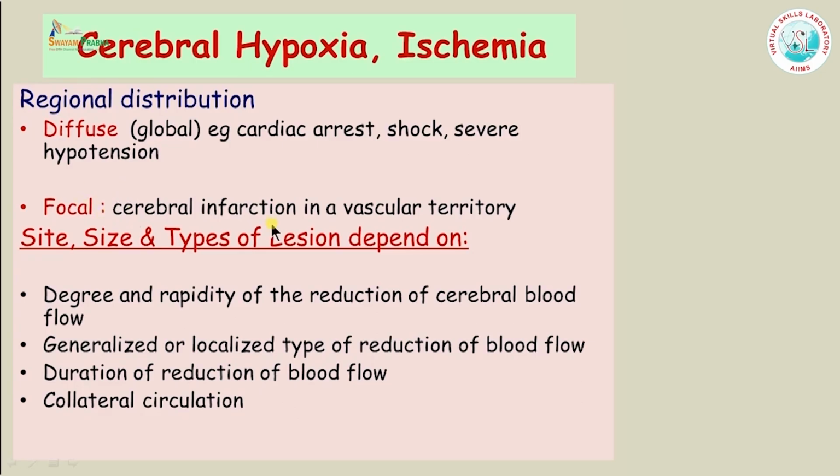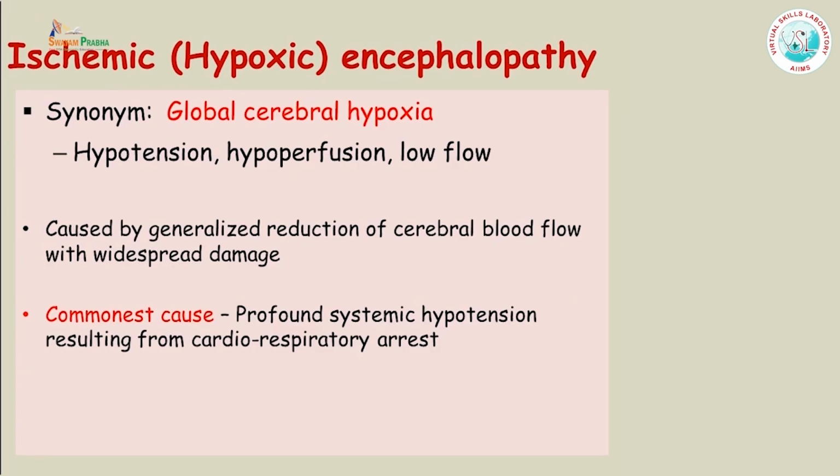Focal hypoxia to the brain occurs because of cerebral infarction in a typical vascular territory, and the amount of damage which will occur in the brain depends upon the site of the damage, the size of the injury, the type of the lesion, the duration of reduction of the blood flow, and whether collateral circulation was present in that area or not.